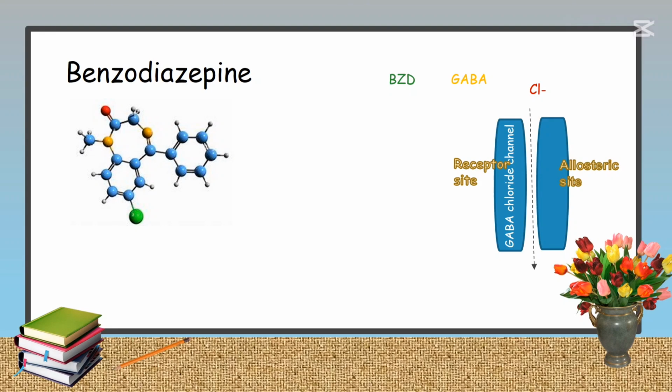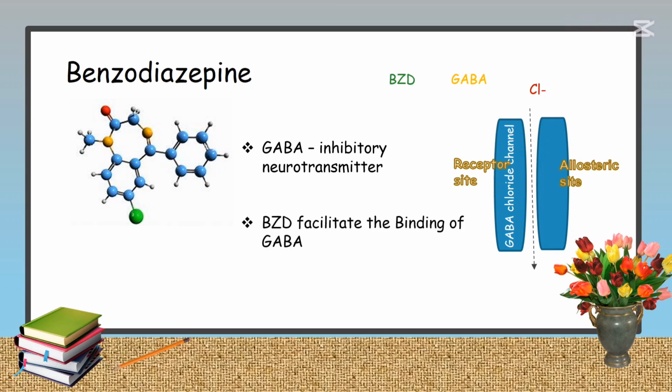Benzodiazepines. GABA is a main inhibitory neurotransmitter in the brain, which reduces neuronal excitability. Benzodiazepines enhance the response to GABA by facilitating the opening of GABA-activated chloride channels. They bind specifically to a regulatory site of the receptor, distinct from the GABA-binding site, and act allosterically to increase the affinity of GABA for the receptor.